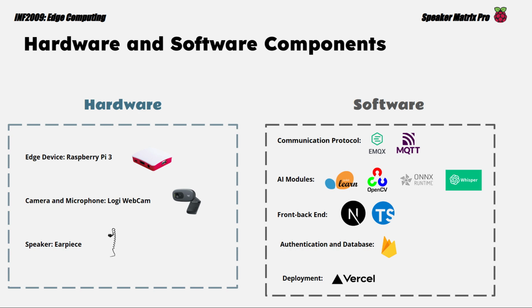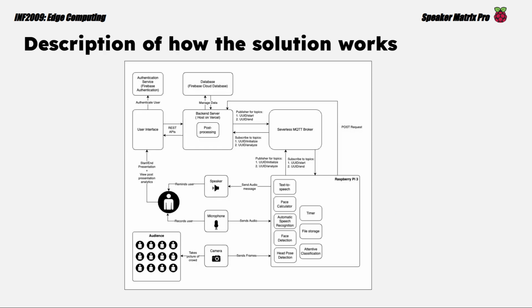The components in the solution include the Raspberry Pi 3 that is connected to external devices like a Logi webcam, which has both camera and microphone capabilities, and also an earpiece to transmit sound to the user. There's also a user interface that allows the user to control the edge device, a database for persistent data storage, a cloud backend API server which does post-processing, and finally an MQTT broker that allows communication between the different components.